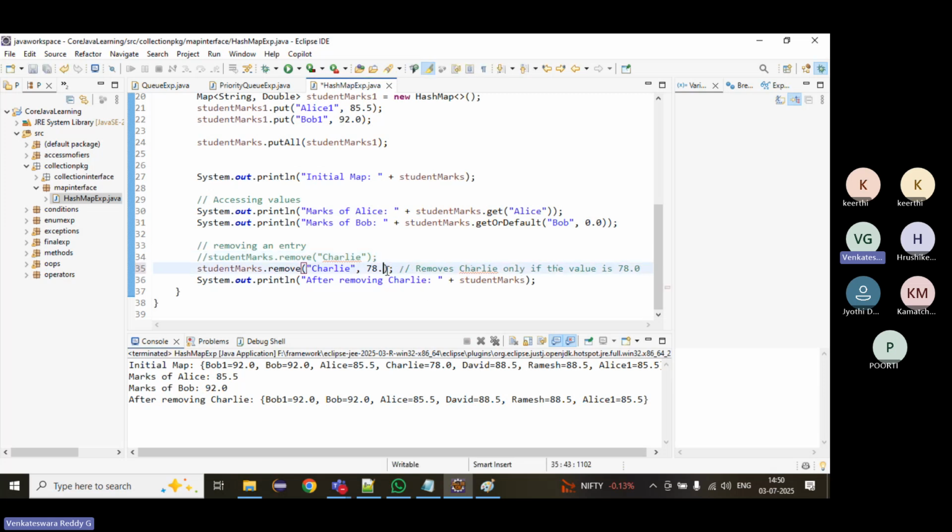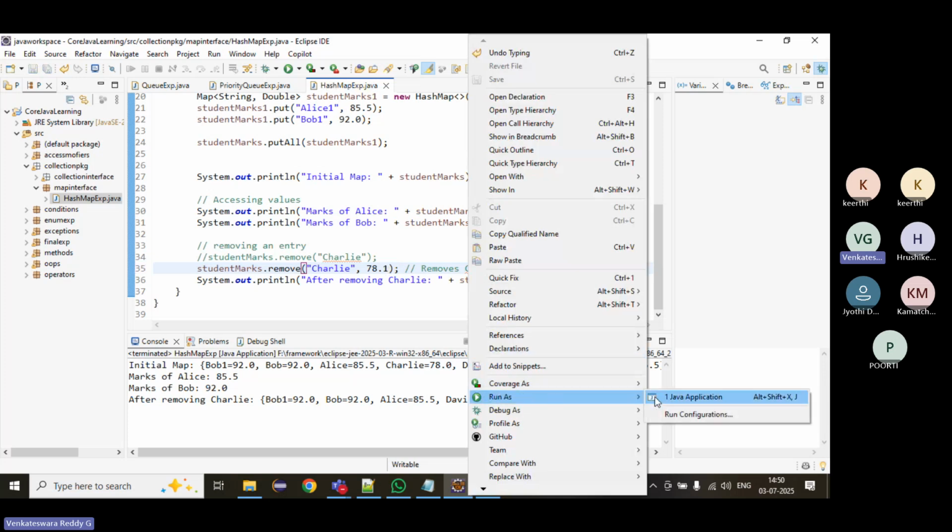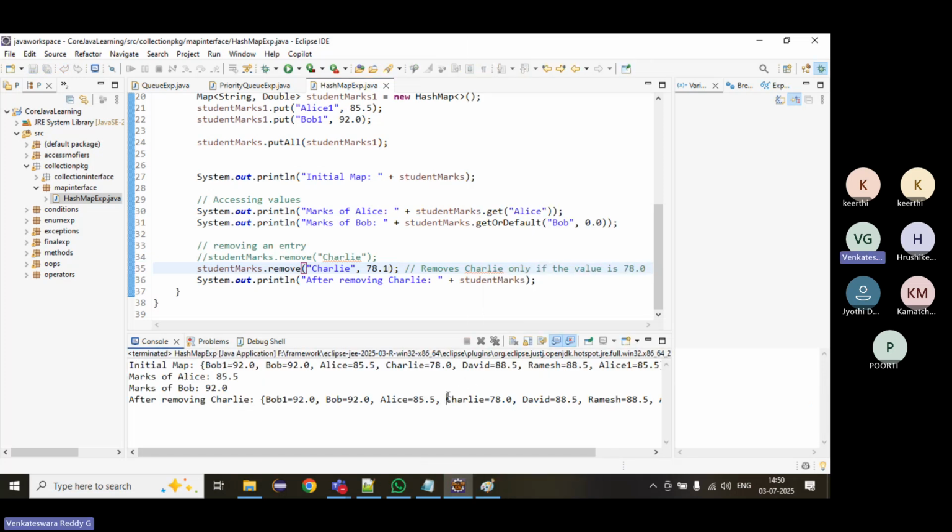Suppose we increase it by 0.1. If you see, it's not removed. If it matches both key and value, then only it will remove. Otherwise, it will not. But in the previous one, if it matches the key, it will remove it.